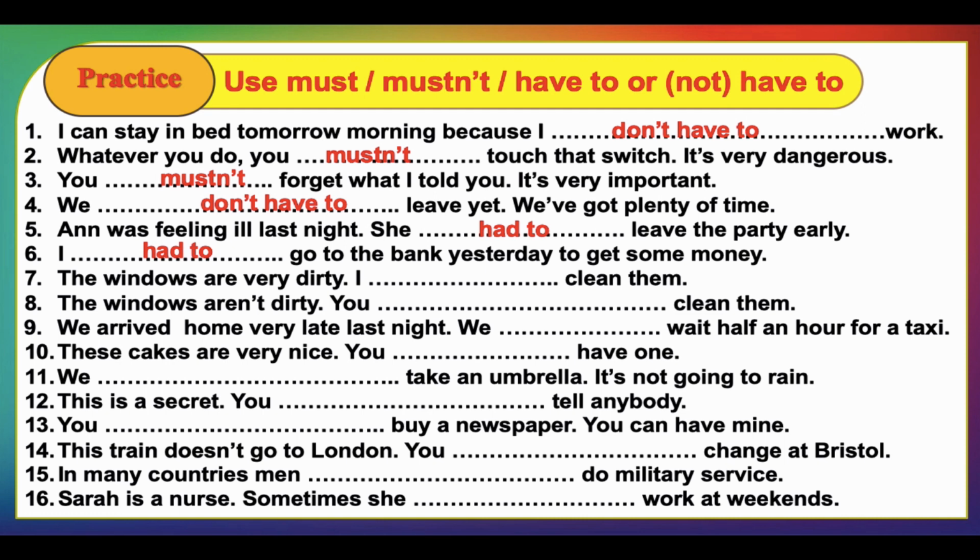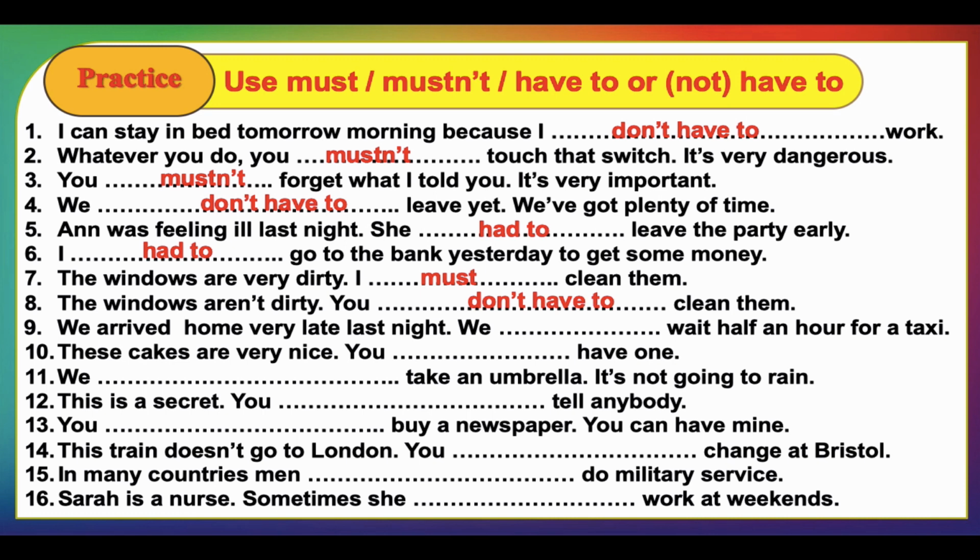Here, if we take a look at exercise number 7 and 8, we will find there are similarities in terms of obligation, but they are quite different: the obligation either comes from the speaker himself or herself, or from outside. So, for example, let's say the windows are very dirty. I must clean them. The windows aren't dirty. You don't have to clean them. Of course, this is as simple as it is. We just need to make a lot of practice in order to develop a sense of correction.